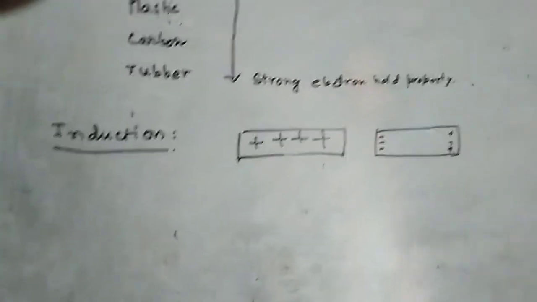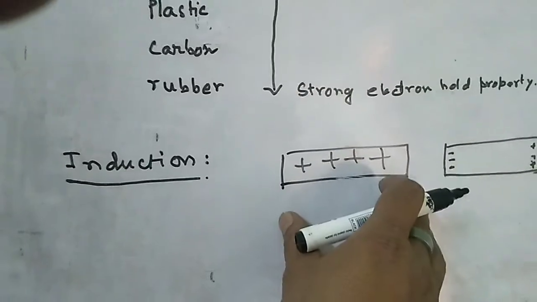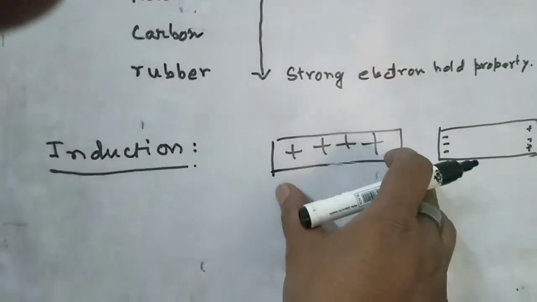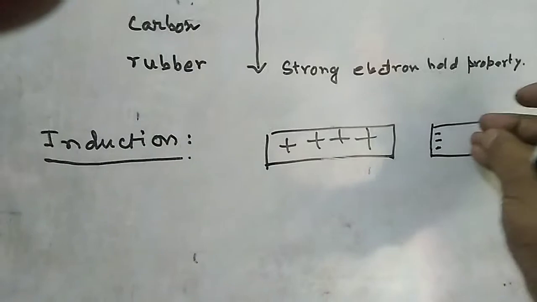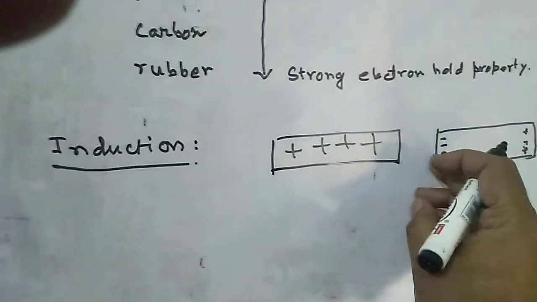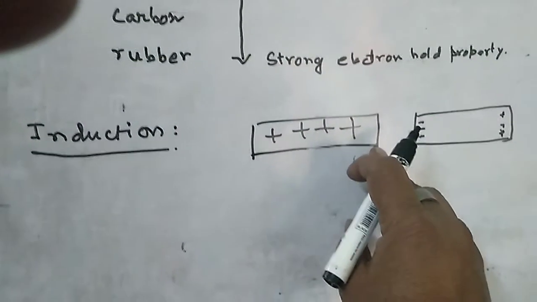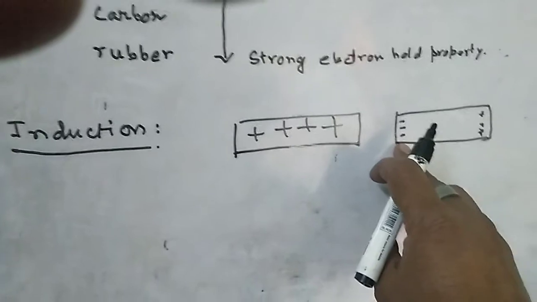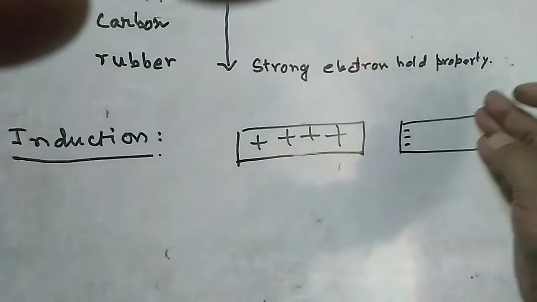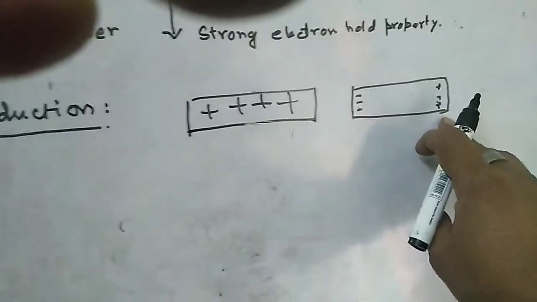What is the reason behind it? The reason is that, say here it is a positively charged object and I bring it near the uncharged object. That positive charge will attract the electrons of the uncharged object towards it, so the electrons will come to the nearer end. So the near end becomes oppositely charged, and the far end loses electrons, so the far end will become positively charged.